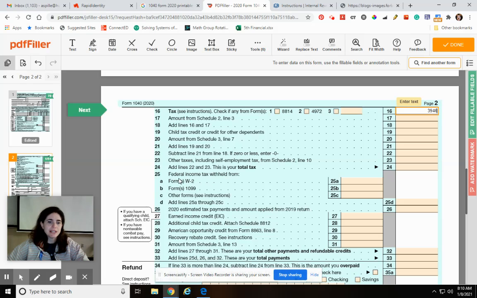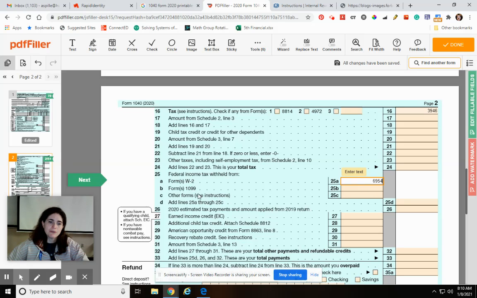Line 25 says federal tax withheld. So she owes this much, but on the little tax form that we saw a while ago, they kept out like 6,000 something. So I would put 6,945. Then that's what she paid. This is what she owed. This is what she paid.